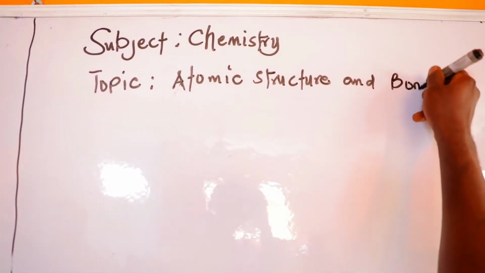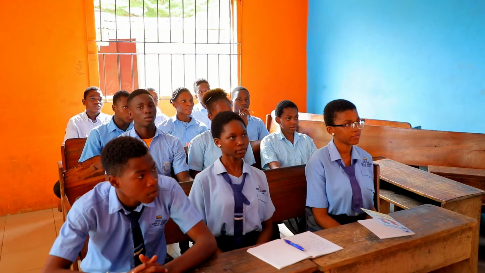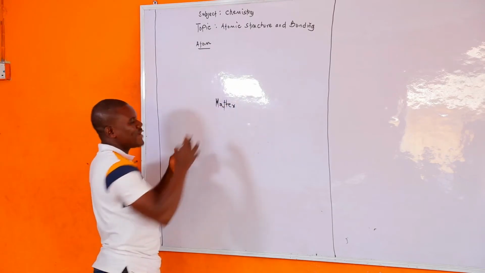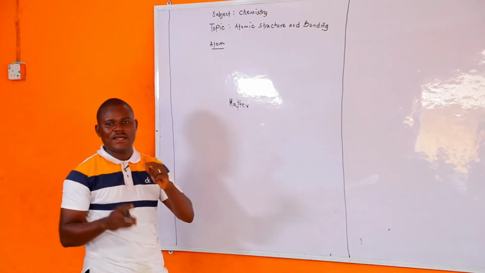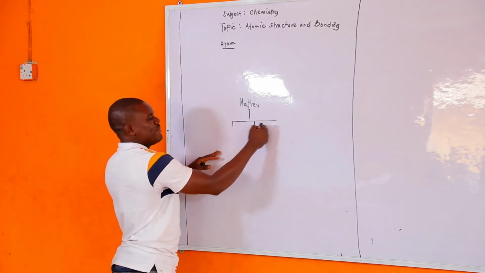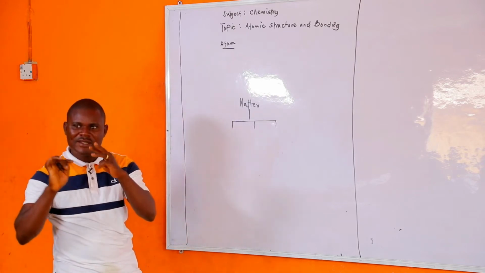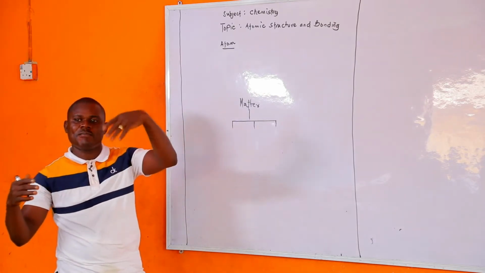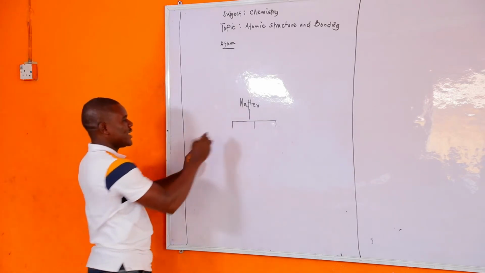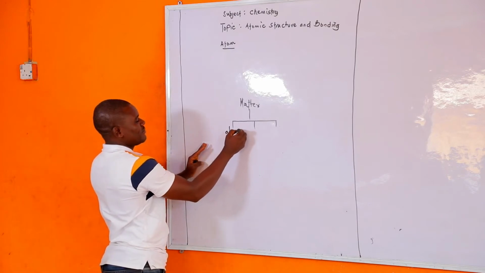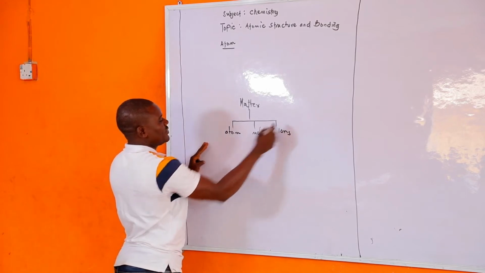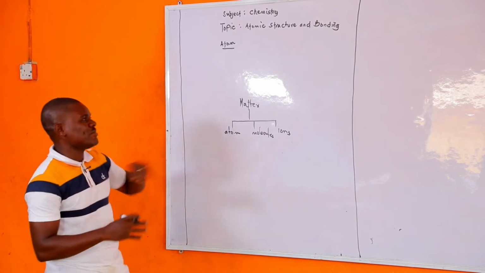From our previous studies, we defined what matter is. Remember, we said matter is anything that has mass or weight and occupies space. Meaning that matter is composed of three main elementary particles. Though there are other particles, at your level we have three main particles of matter. They are atom, molecule, and ions. These are the three elementary particles of matter.